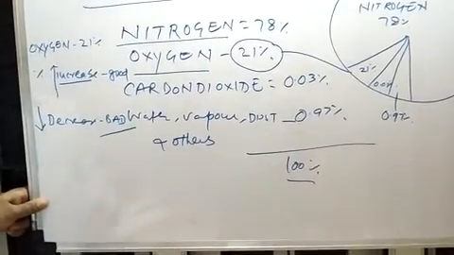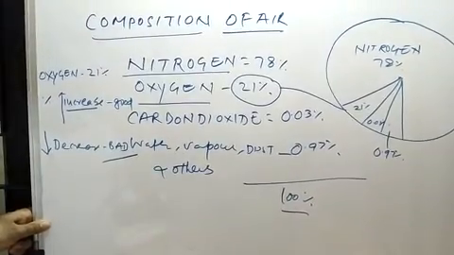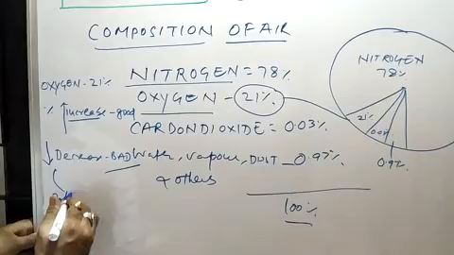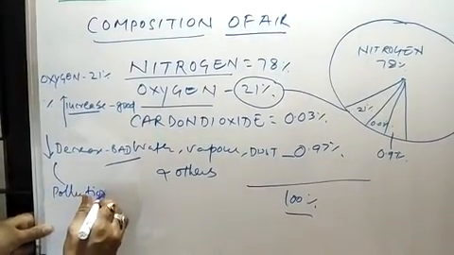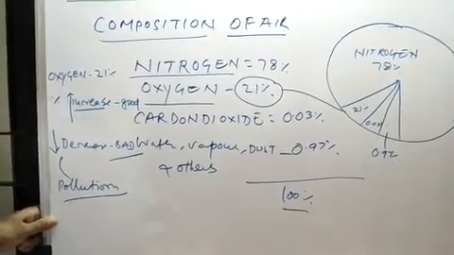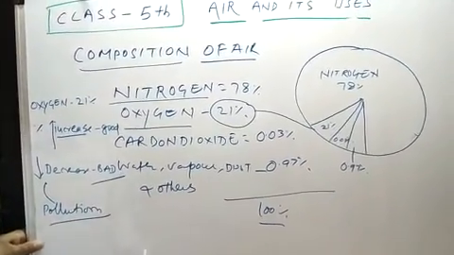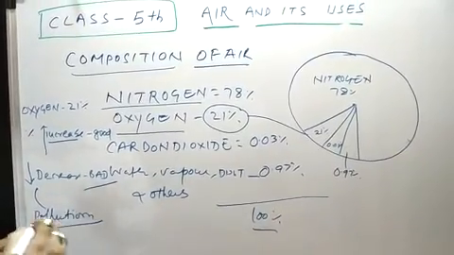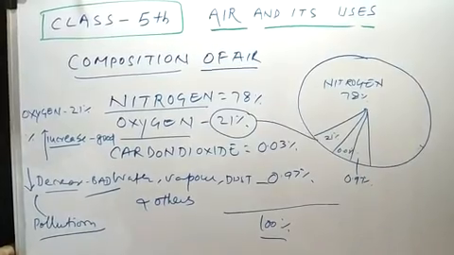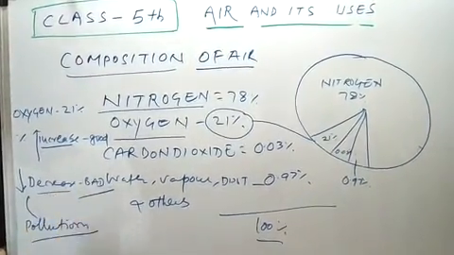Everyone knows the percentage of oxygen is decreasing. Why? Because of pollution, because of vehicle smoke, because of burning of wood, because of a lot of things. The environment gets damaged, and oxygen goes down.